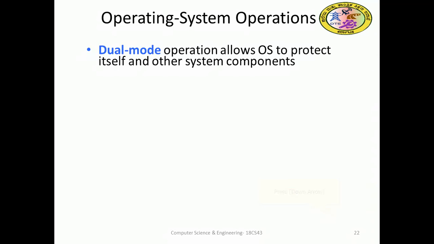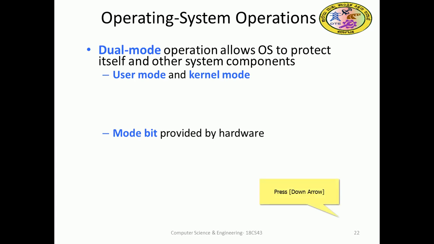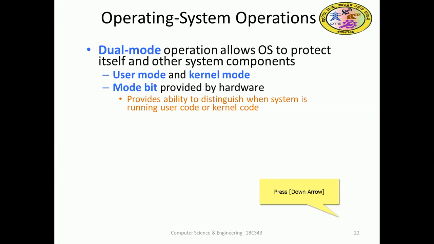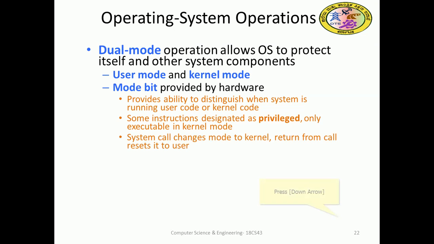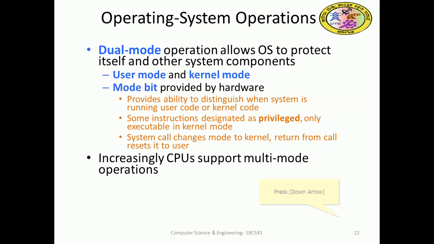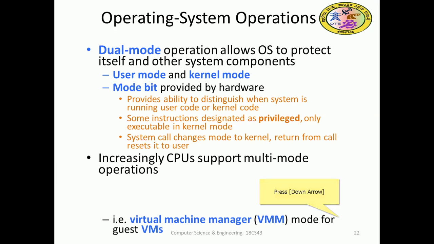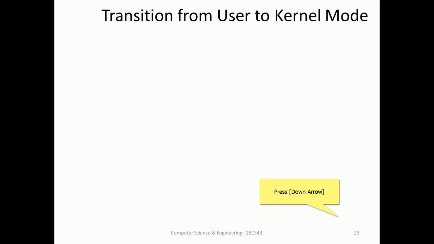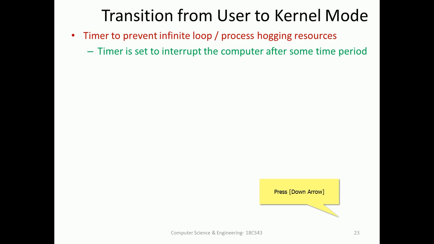So dual mode operations allow the OS to protect itself and others, which provides the kernel code, some privileged instructions, and the system call, the transition from user to kernel. A timer is used to prevent an infinite loop or process hogging resources.